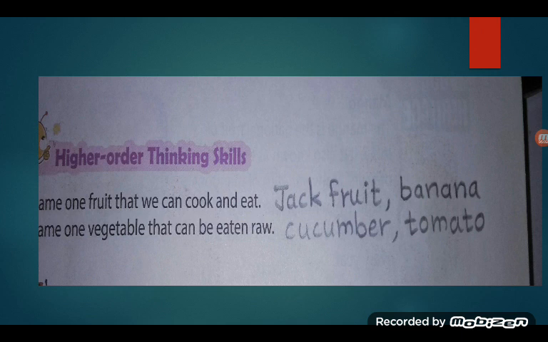Now what is the next question? Name one vegetable that can be eaten raw. There are so many: cucumber, tomato, radish, beetroot. There are so many vegetables which we eat raw. Correct? So, in this way, these are the answers.